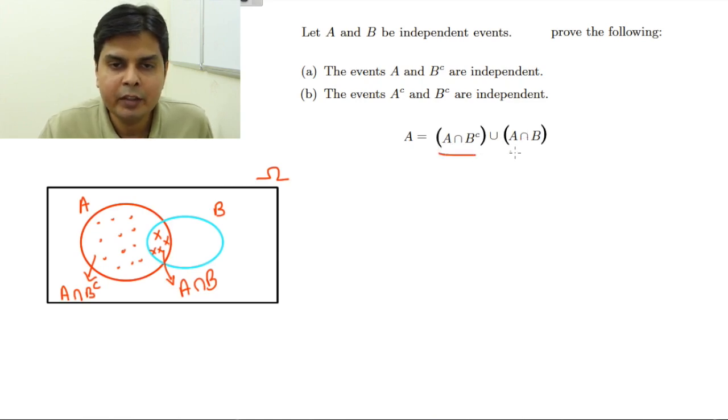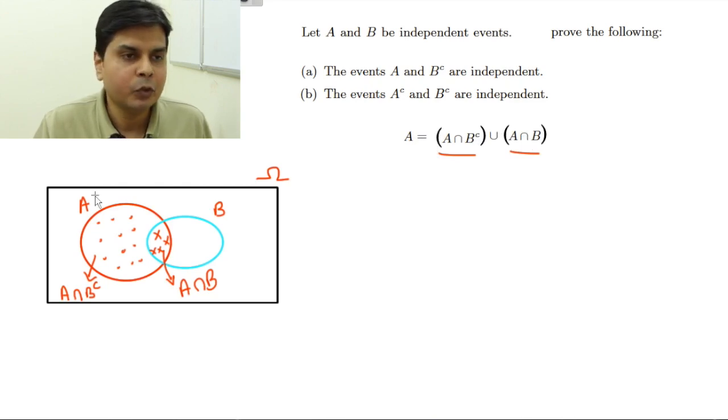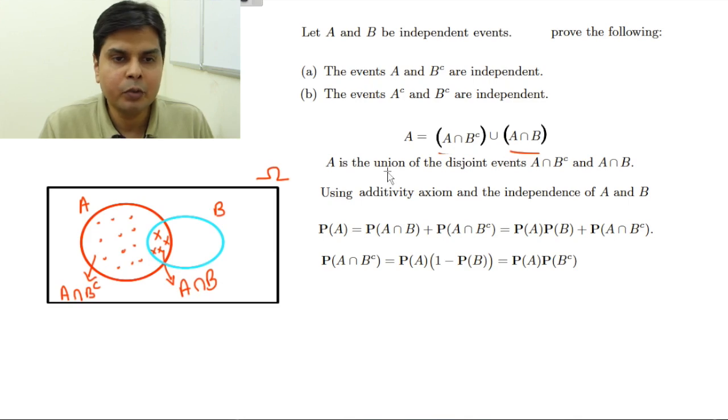Now these two areas are disjoint. Why? Because one has B complement, the other has B. So what is the advantage? The moment I get a disjoint set in probability, my eyes light up. Why? Because I have to find the probability of A. I can just find the probability of this one and add the probability of that one. So A is the union of disjoint events A intersection B complement and A intersection B.